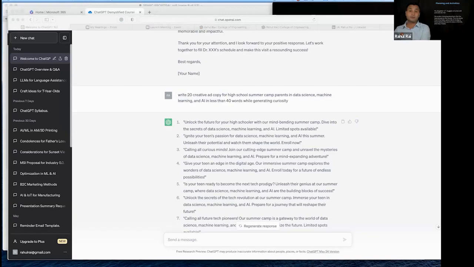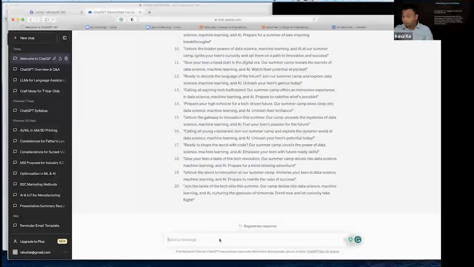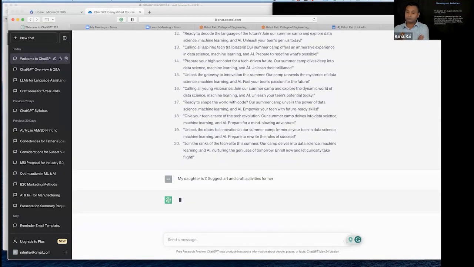And that's another useful thing that you can do with large language models. So let me give a prompt. I have a 7-year-old daughter, and she is now in the summer vacation, so I have to plan some activities. What I'm asking ChatGPT is: my daughter is 7, suggest art and craft activities for her that I can do with her. So this is an activity planning problem.